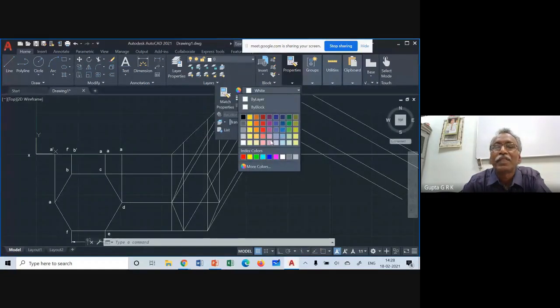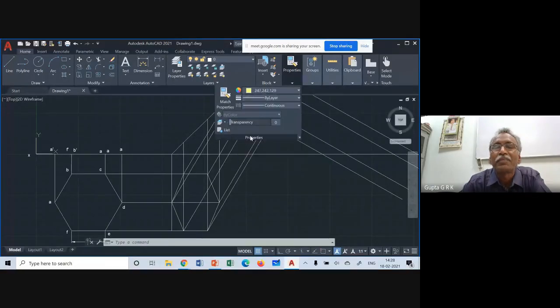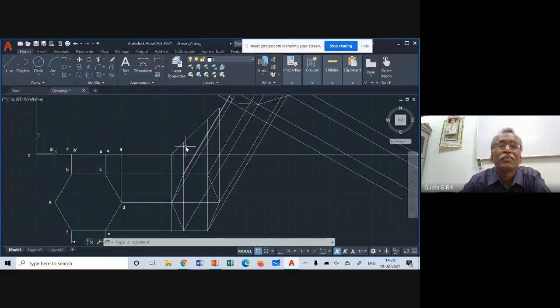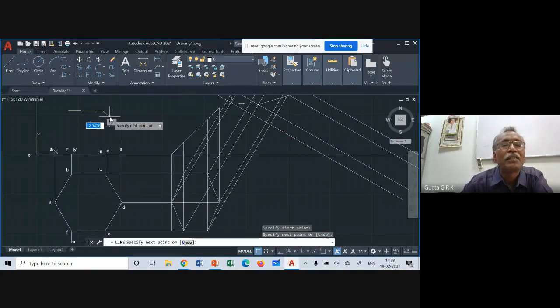Okay, so if I take yellow color, escape, and draw a line. Some small line somewhere here. So I got a yellow line, right? And you can change the property of any line to yellow by choosing properties, match properties is there.